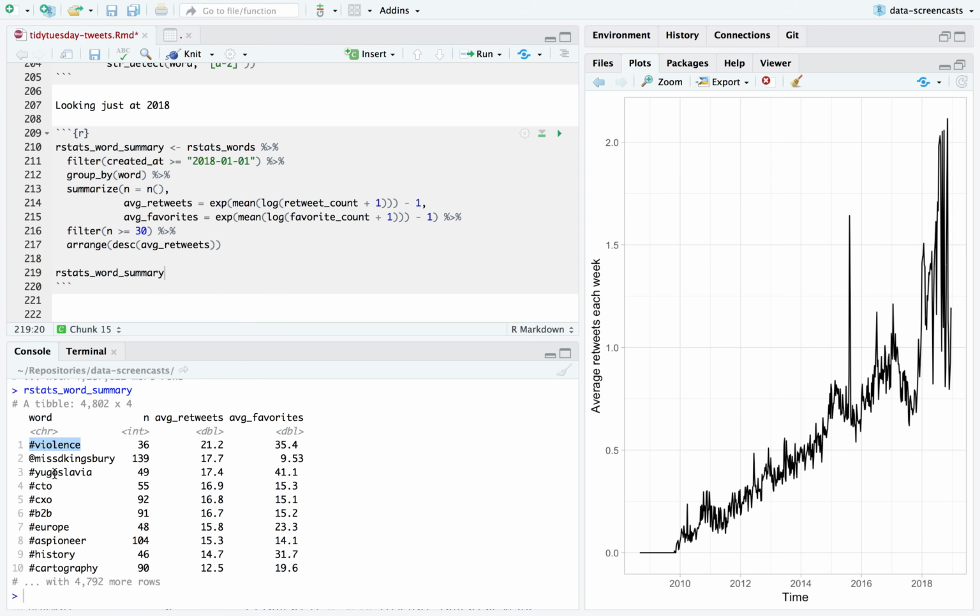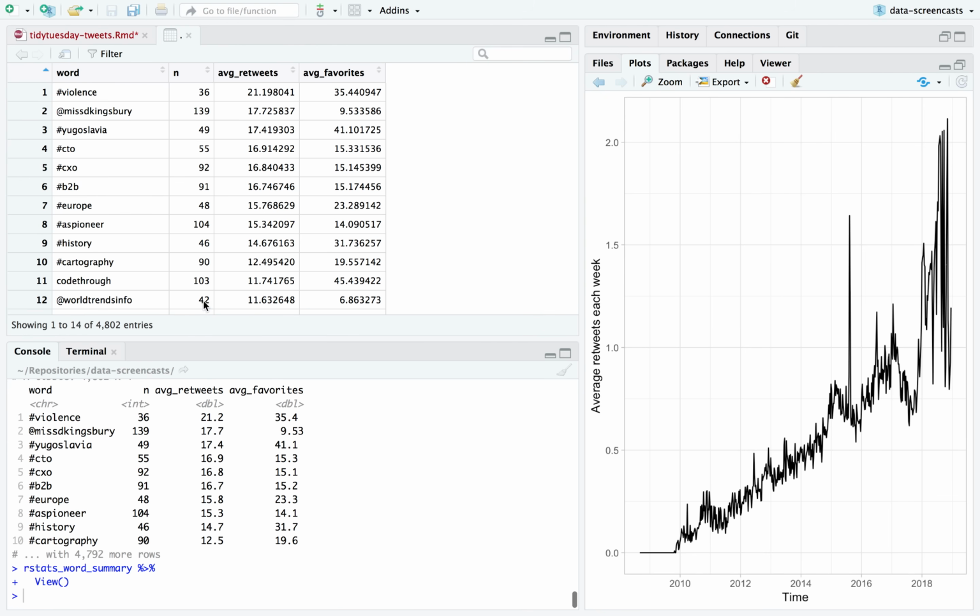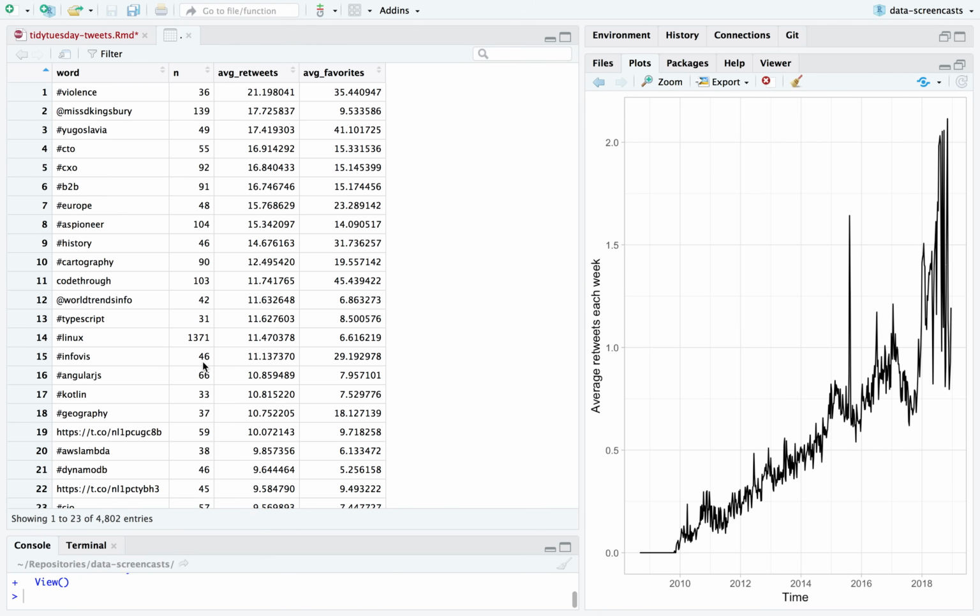Hashtag violence way at the top. I don't really have a good sense of almost any of these, except this makes me immediately think, oh no, you know what these are the signs of? Almost all of these are the signs of purchased followers.